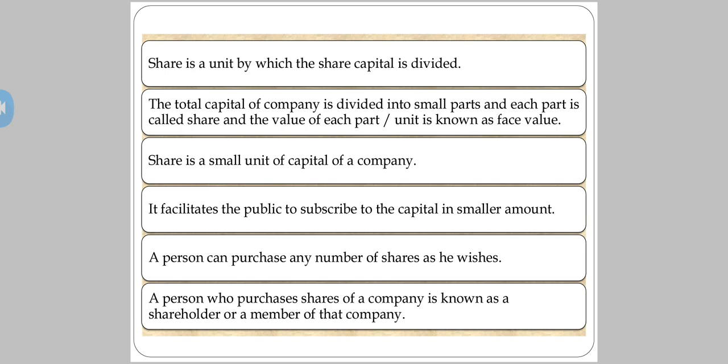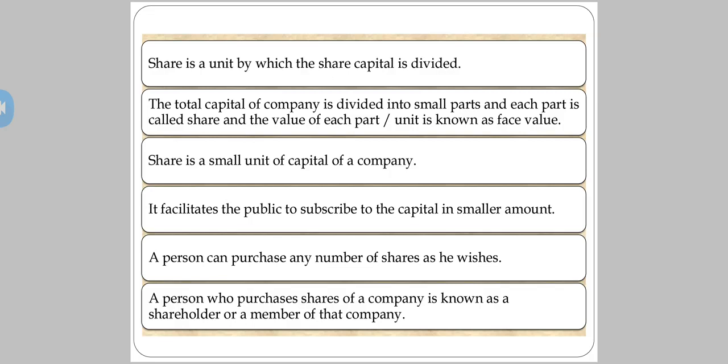Now, it facilitates the public to subscribe to the capital in smaller amounts. We have seen in the example, it was not possible for a person to invest 25,000. But it's possible when divided into small parts, when divided into 100, it's possible for the general public to subscribe, that is to take the shares of the company or to invest in the company.